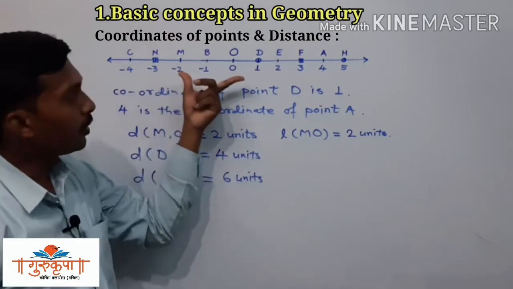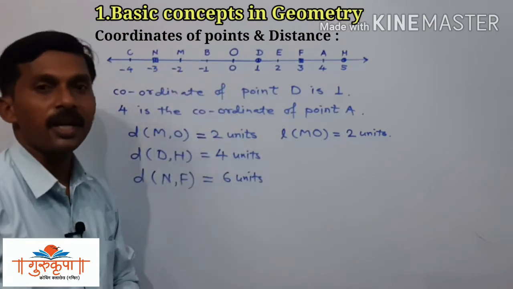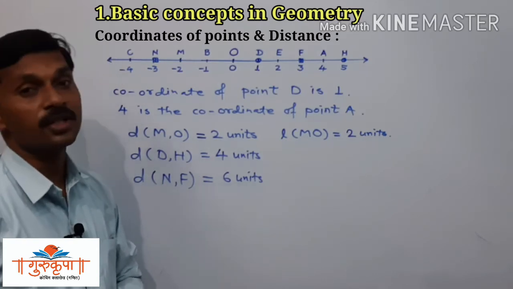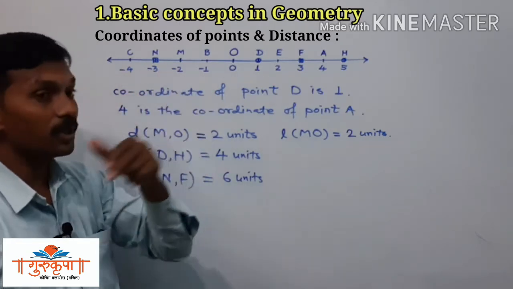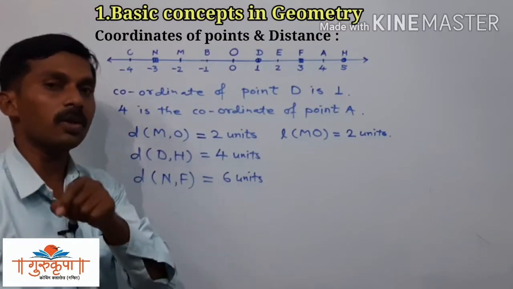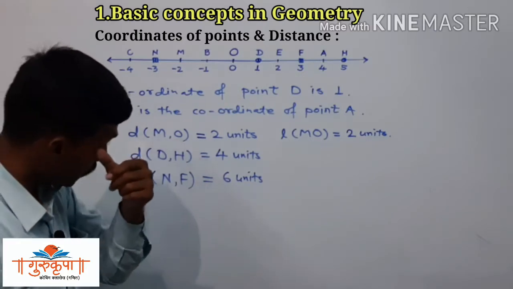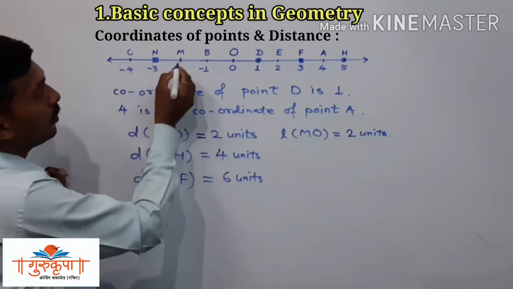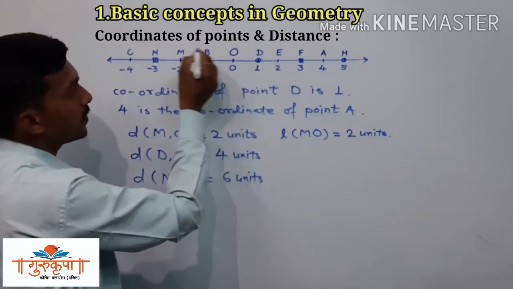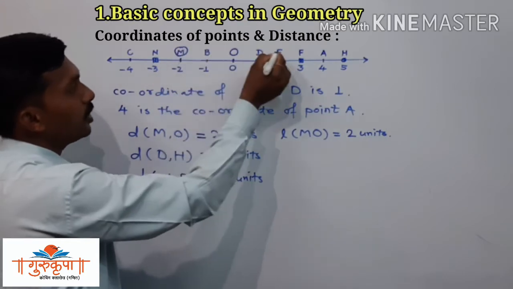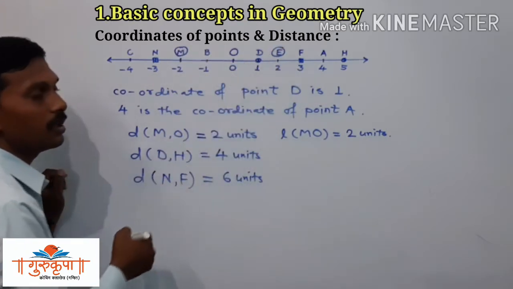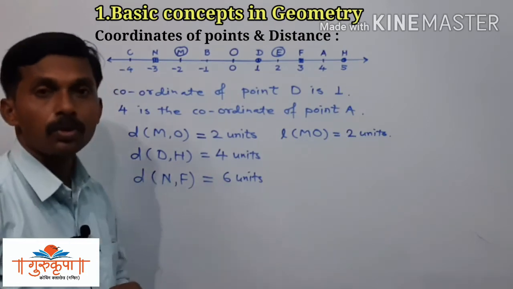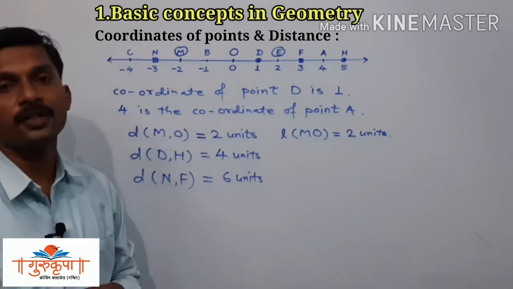But whenever we do not have the number line, at that time we have to find the distance. Then how to find the distance when the number line is not given but the coordinates are given? Now for example, suppose we have to find the distance between the points M and E. So here it is very important to know the coordinates of both the points first.